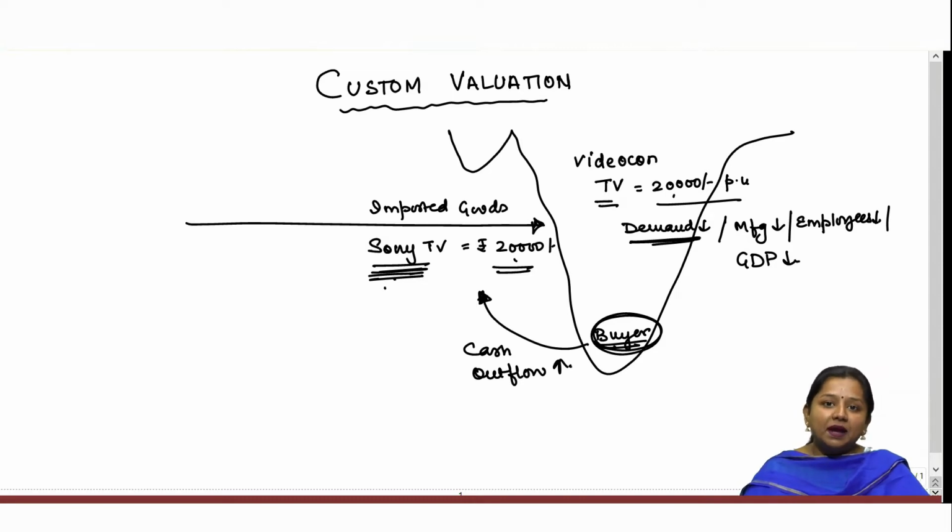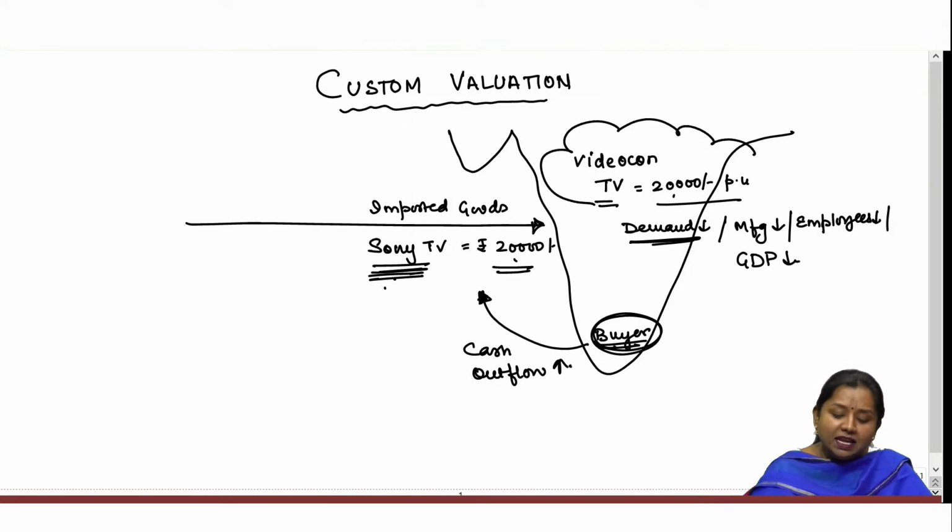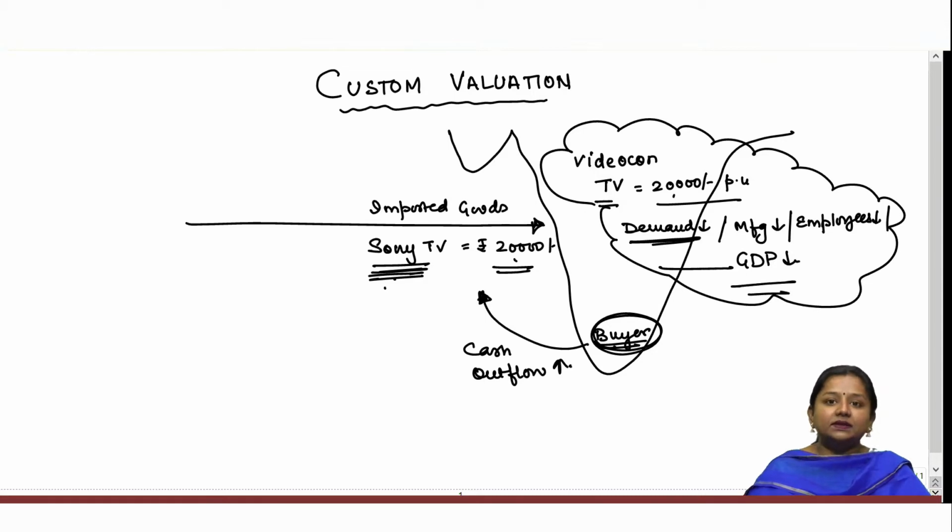Most of the buyers purchasing imported goods would pay the cash to the foreign manufacturer. Therefore, in order to protect the Indian domestic manufacturer from all these obstacles, generally on all imported goods a tax becomes chargeable in the name of customs duty.